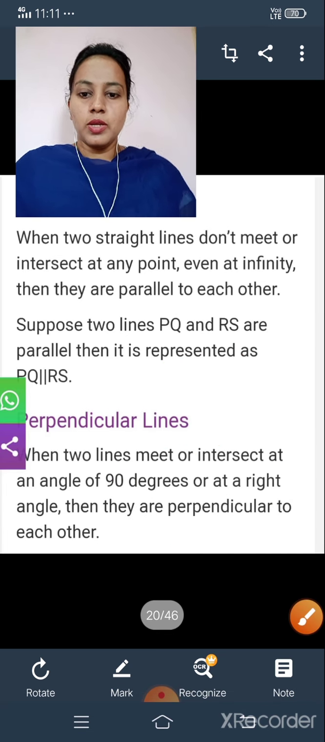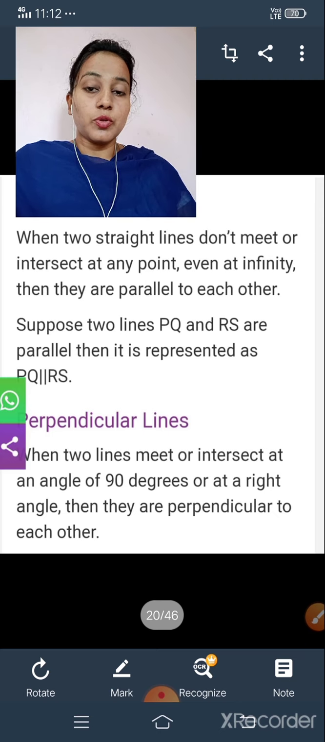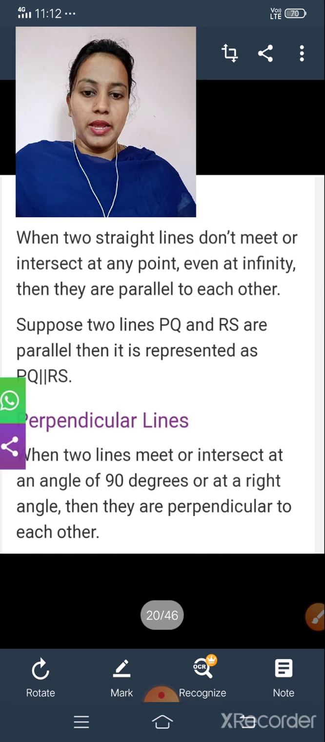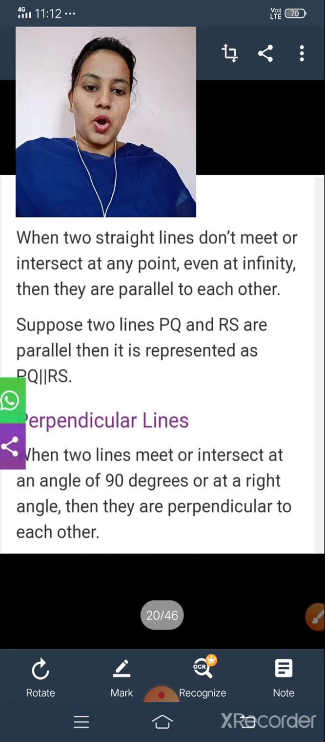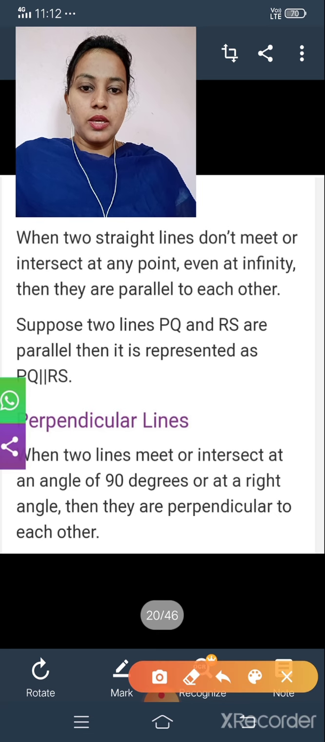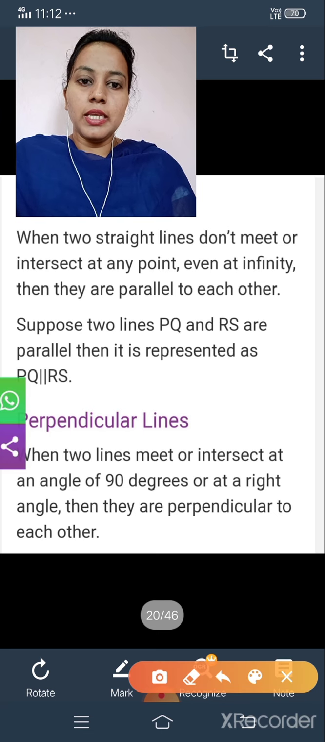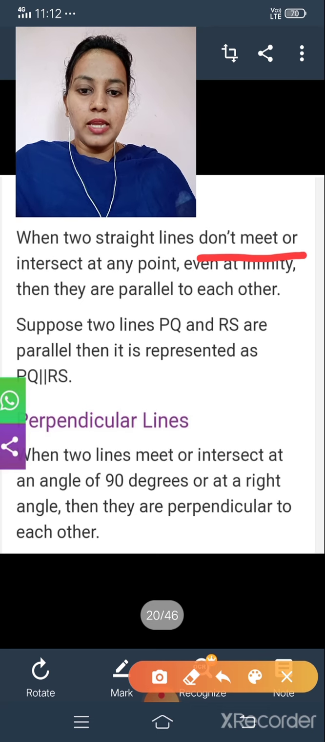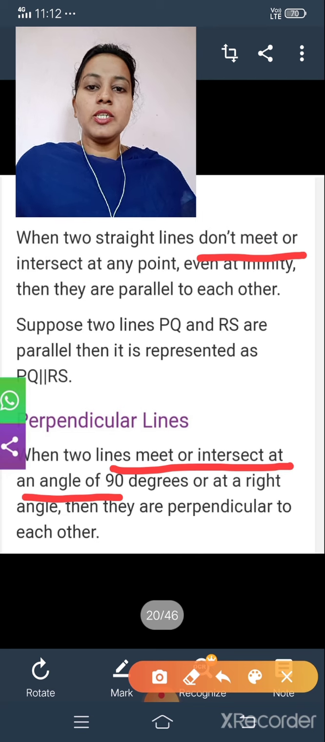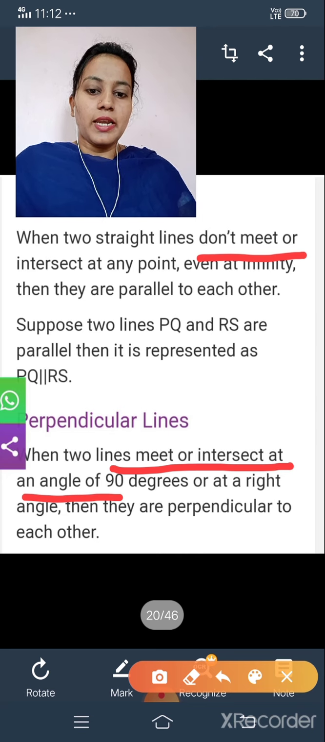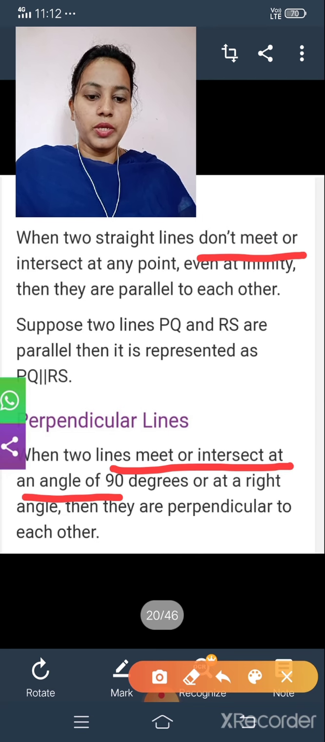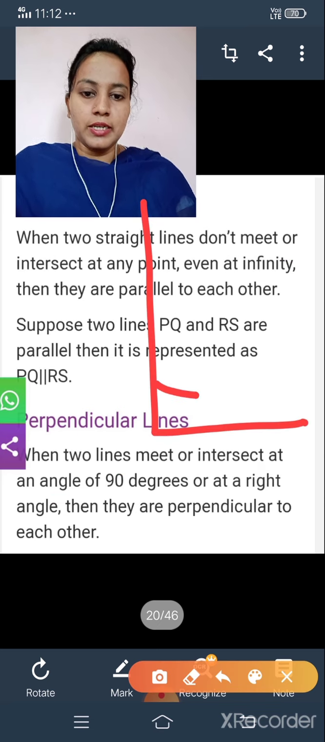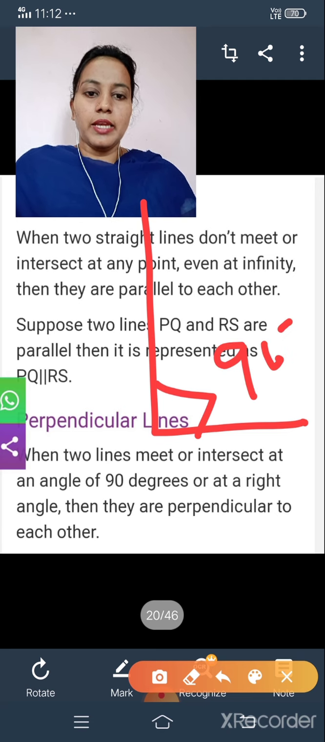Okay, let us move. That is the last point. Perpendicular line. What do you mean by perpendicular line? Perpendicular lines are when two lines meet or intersect. See here, parallel lines never meet or intersect, but perpendicular lines meet or intersect at 90-degree angles, or right angles. They are called perpendicular to each other. For example, as you know, this is a 90-degree angle.